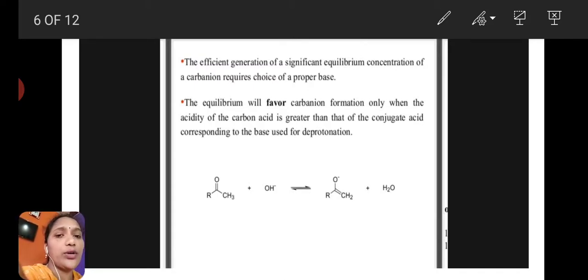Here is how the carbanion is formed: when there is loss of a proton, or elimination of a proton, then only carbanion is formed.